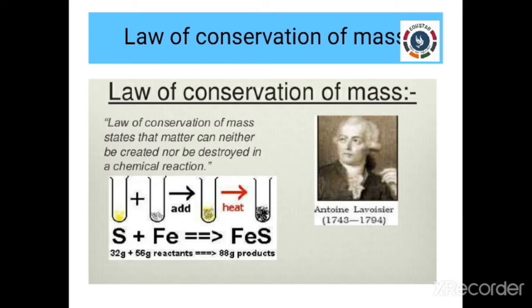It should weigh exactly 88 gram. When we add the mass of the reactants, it should always be equal to the mass of the product. There should not be any deviation in it. This is the thing set by the law of conservation of mass.